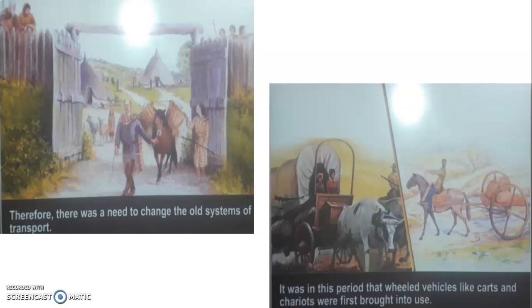The loads or people were placed in the bullock carts or on the chariots, and they were transported from one place to another. We saved the time and the energy of the people. So this is how the wheel was invented, and this is how the production of goods also increased. Trade started expanding, and slowly the old system of transportation, that is walking and carrying the loads on the backs of animals, changed, and wheeled vehicles like carts and chariots were first brought into use.